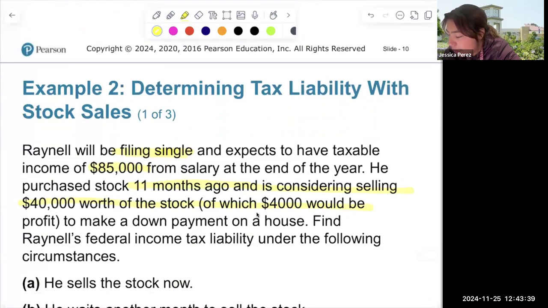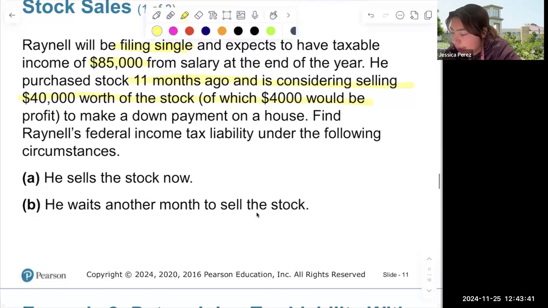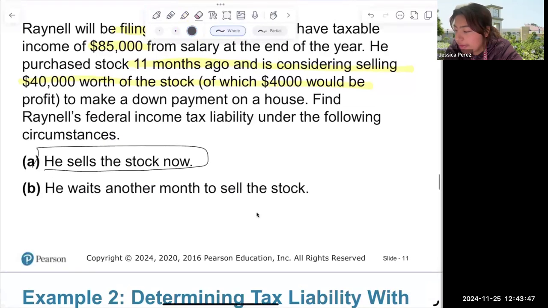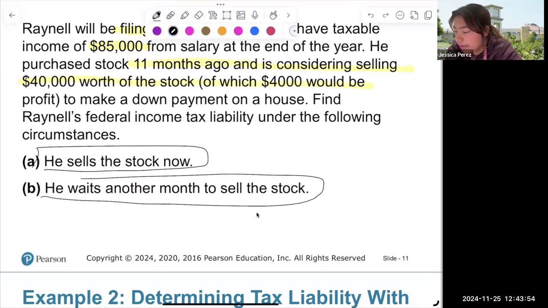Find Reynolds' federal income tax liability under the following circumstances. If he sells the stock now at the 11th month, versus he waits another month, so that's going to be 2 different values. So it's either a short or a long-term stock.